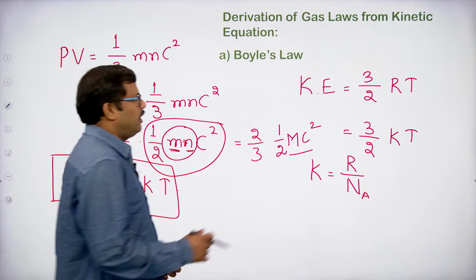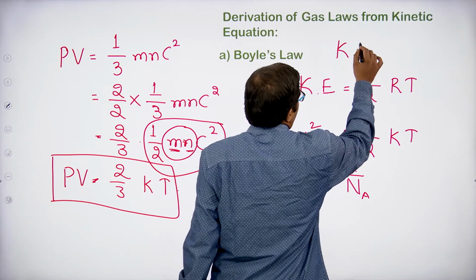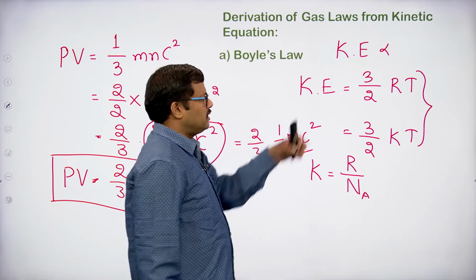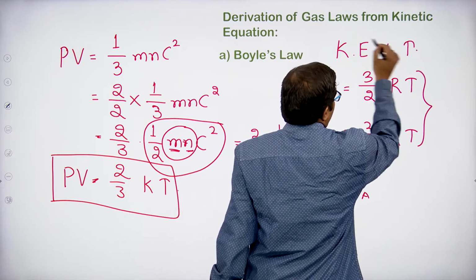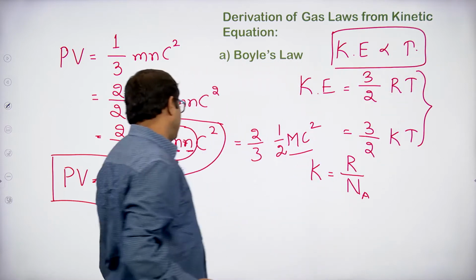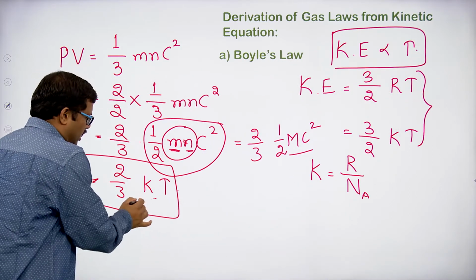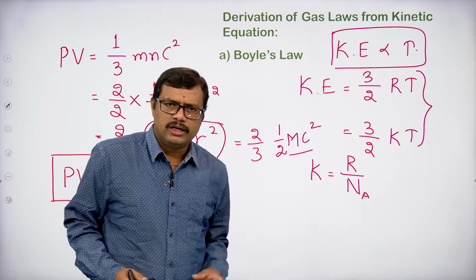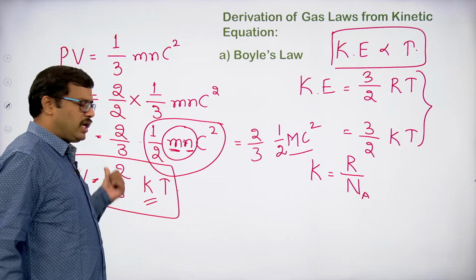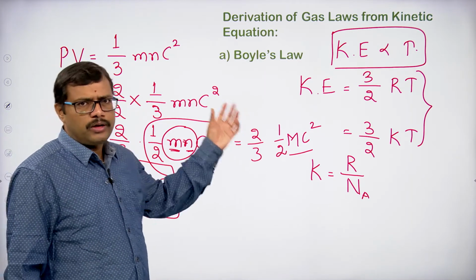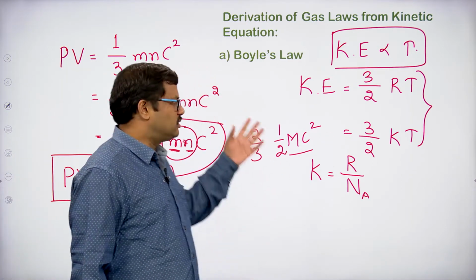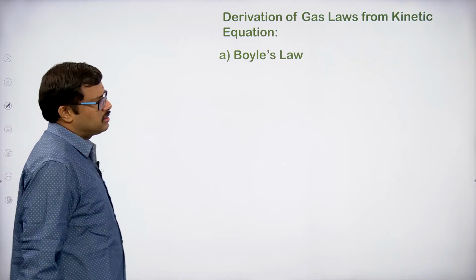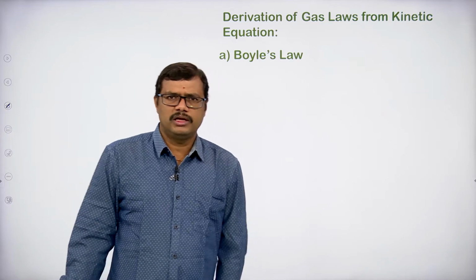Kinetic energy is directly proportional to temperature. We have also seen this. From these two equations, we can clearly say that kinetic energy is directly proportional to the absolute temperature, so we write absolute temperature with a proportionality constant. Okay. So, automatically PV becomes equal to 2 by 3 kT. Using this equation PV equal to 2 by 3 kT, we are going to derive all the gas laws, that is Boyle's law, Charles law, Gay-Lussac's law, Avogadro law, Dalton's law as well as Graham's law.